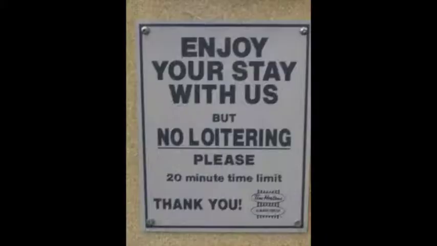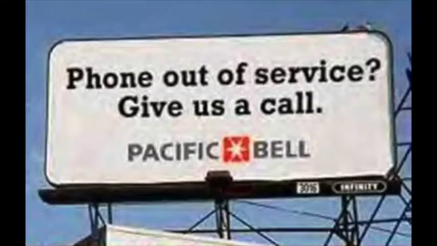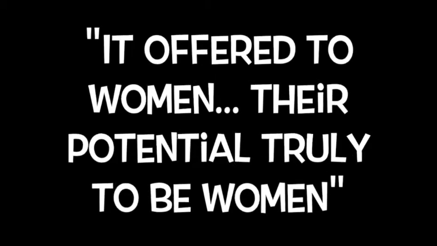The next one is irony. Irony is a technique where the literal meaning of the sentence is contrary to the implied meaning. This line says that women can truly become women, but the implied meaning is that women weren't acting as they are viewed.